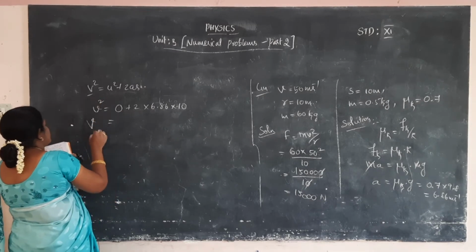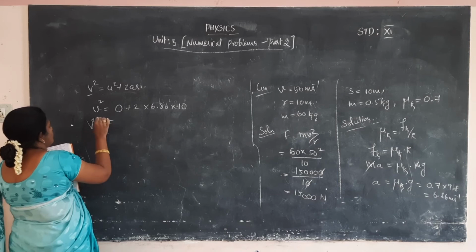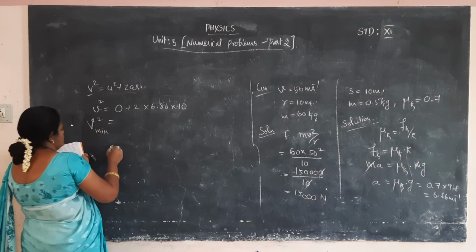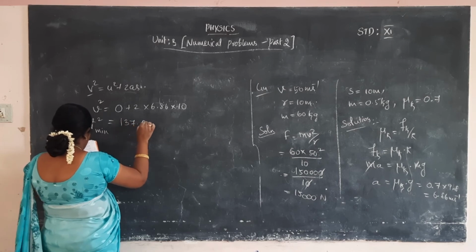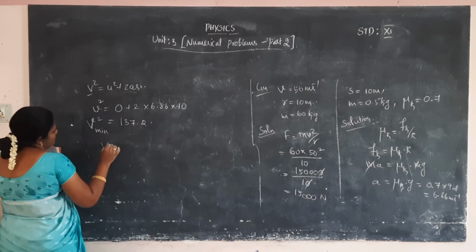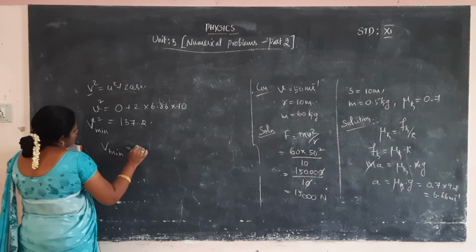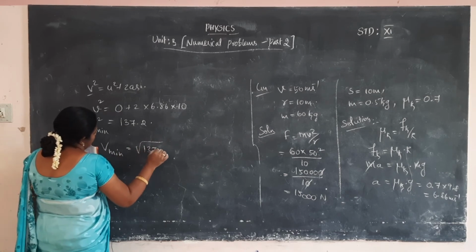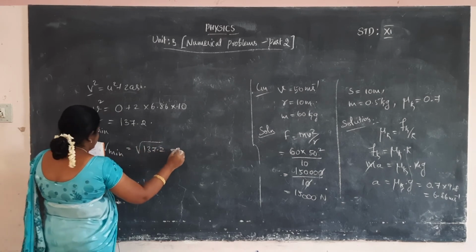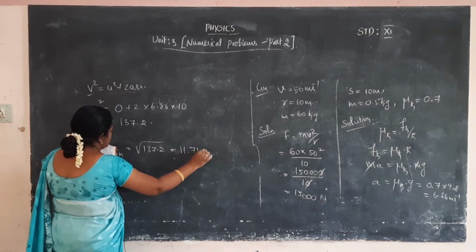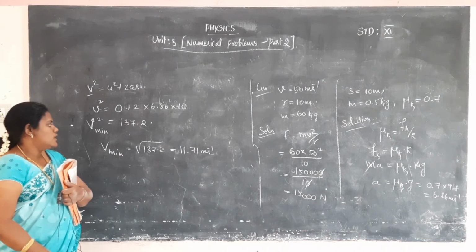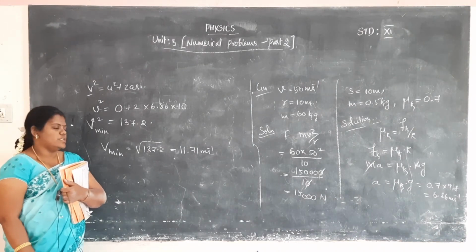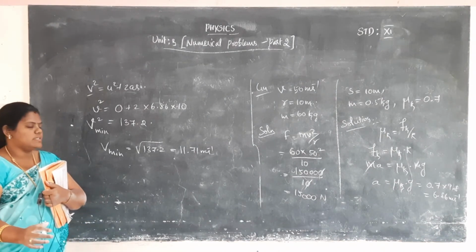So V minimum squared is 137.2, and V minimum is equal to the square root of 137.2, which is 11.71 meters per second.